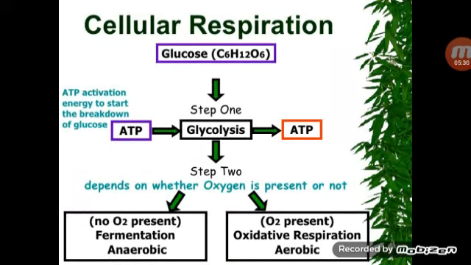What is cellular respiration? Living cells carry out cellular respiration. In bacteria, cellular respiration occurs within the cytoplasm. In eukaryotic cells, cellular respiration occurs in cytoplasm and mitochondria. Cellular respiration that occurs in the presence of oxygen is called aerobic respiration. Cellular respiration that occurs in the absence of oxygen is called anaerobic respiration.